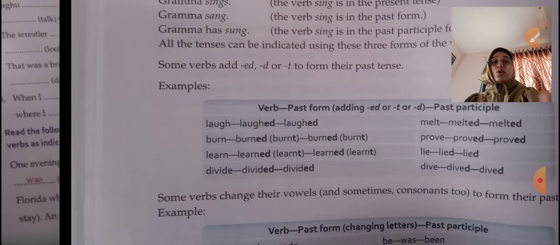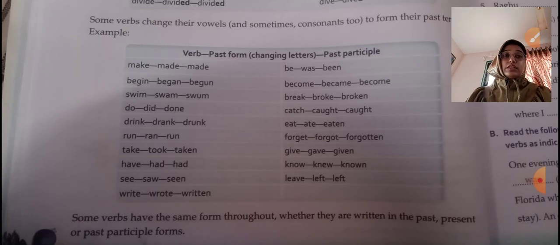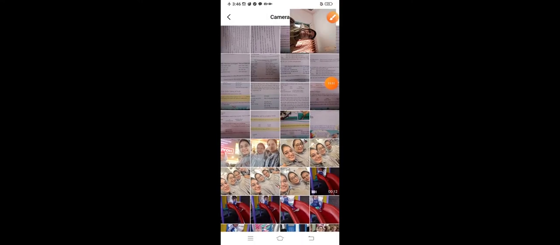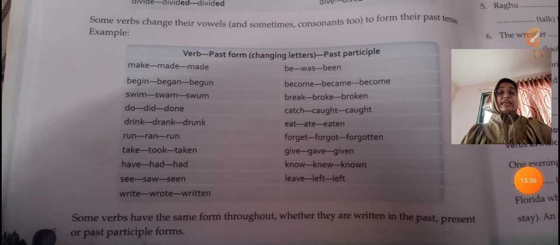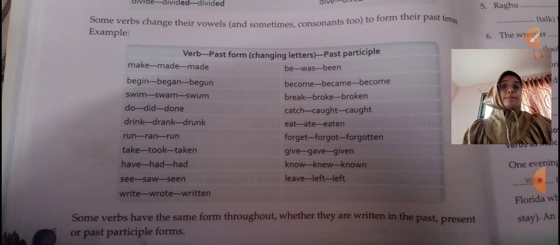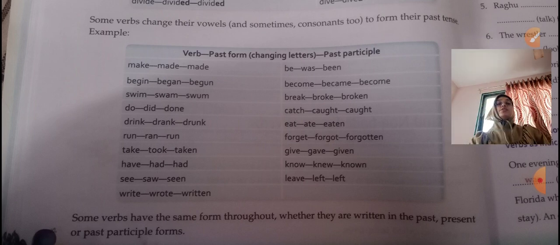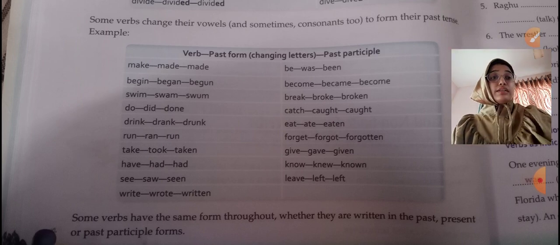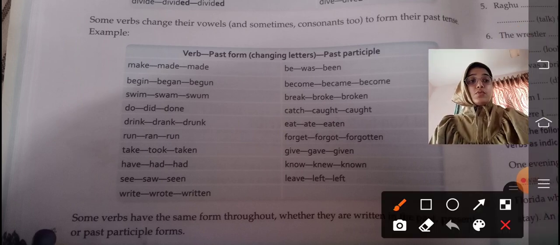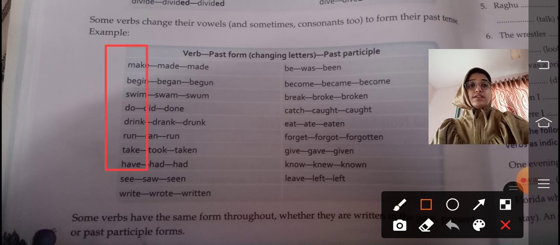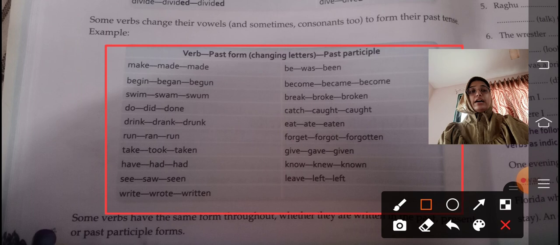Some verbs change their vowels and sometimes consonants too to form their past forms. Okay, begin, began and begun, become, became and become. So these are all the verbs which change their form from past form to past participle. For take we can write took and taken. So whatever exercise is given, make sure you learn this important box, because it is the most important one, and questions can be asked.